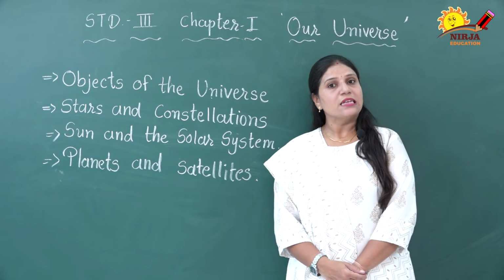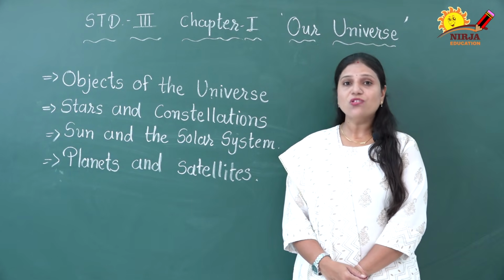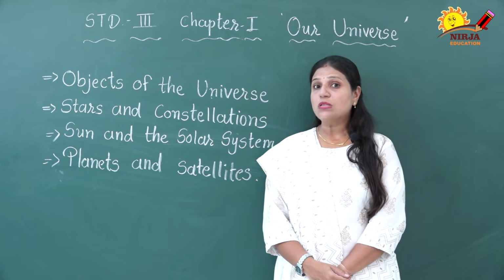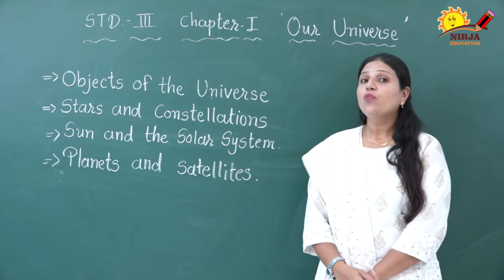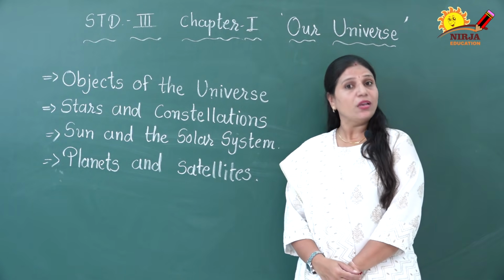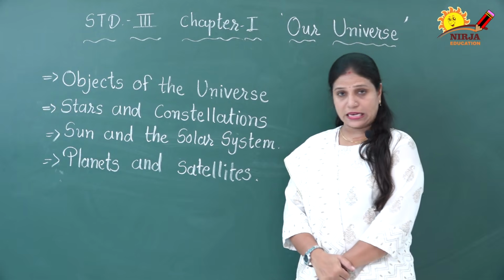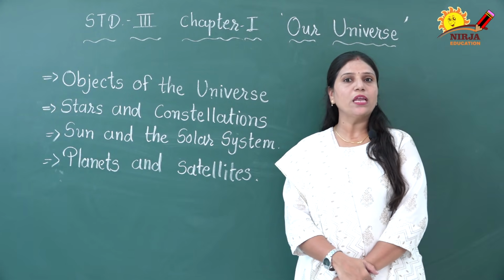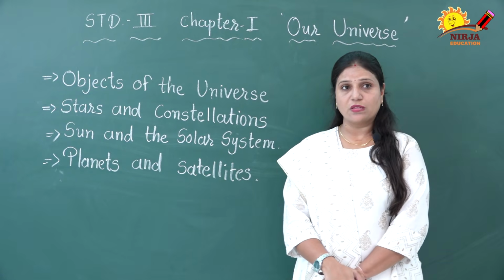Have you seen the night sky? You can see some objects in the sky. Which are there? Stars, moon, clouds. Sometimes we can see the clouds also, right? Now we are going to know about the heavenly bodies that we can see in the night sky. Besides these bodies, we can see so many objects in the sky. This is the part of our universe.